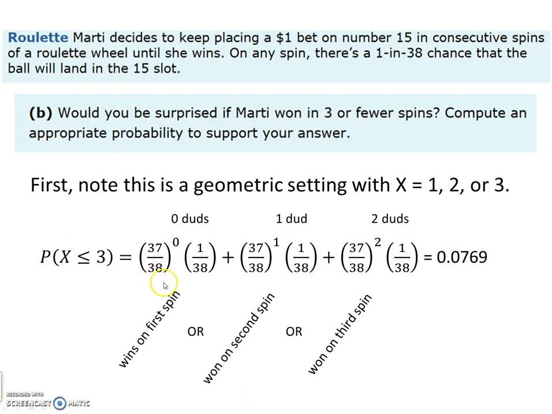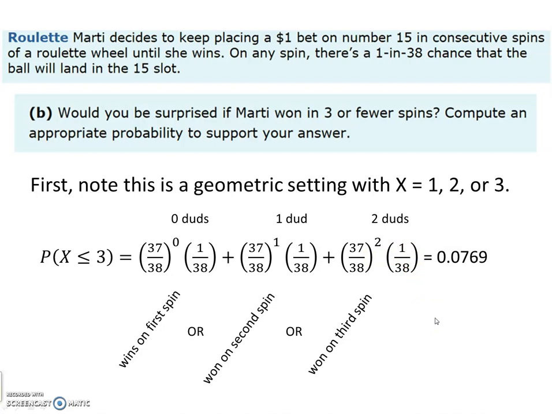This first one isn't super helpful here, but it's just showing that there weren't any duds. She just won it on the first spin. On the second spin, we had one miss, and then we hit on the second one. Or the probability that x equals 3 is, we had 2 failures and then 1 success. So you add those all up, and you get a probability.